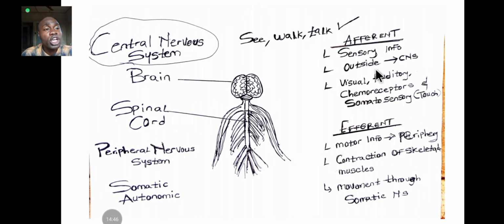Afferent. So it usually happens in a way that information, a nerve impulse, an electric impulse, is sent from outside the body back towards the central nervous system. It could be the spinal cord, it could be the brain. It is coming from the periphery, coming to the central nervous system. Sensory, afferent.